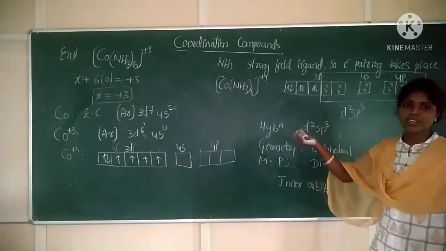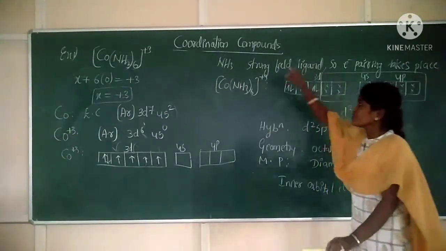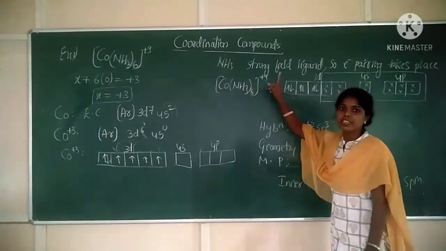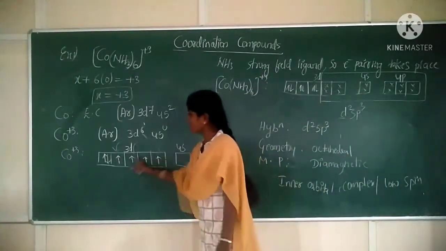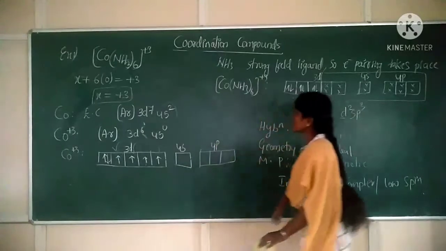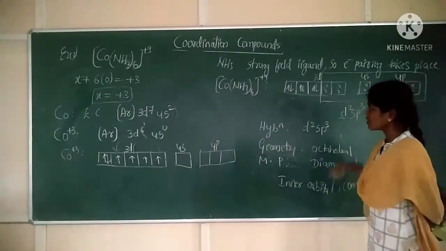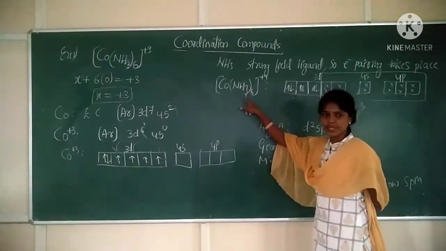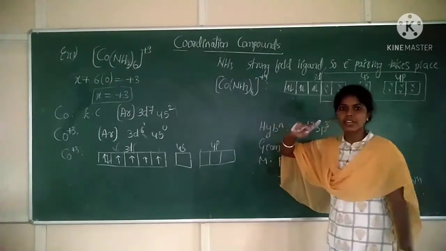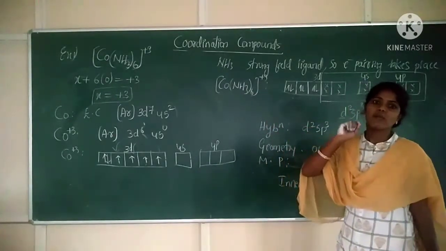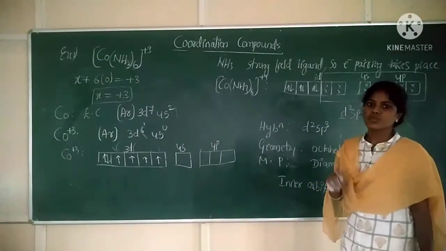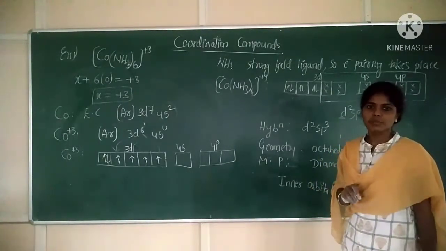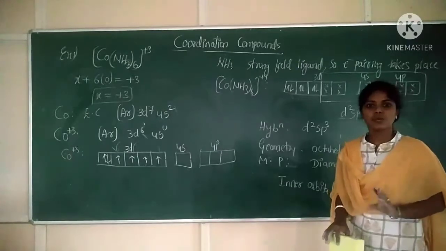So what is a strong field ligand? Later I will tell you. NH3 is a strong field ligand, which means electrons will get paired. After pairing up of the electrons, ammonia, or amine, is a monodentate ligand. Monodentate means one electron pair donor or two electron donor. So one ammonia can donate 2 electrons, meaning 6 ammonia can donate 12 electrons.